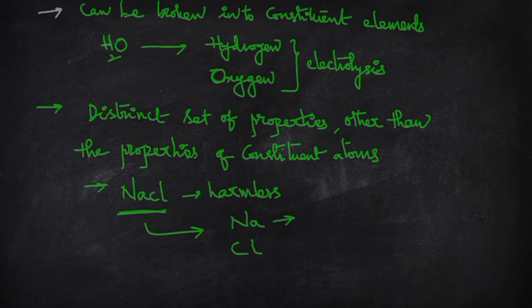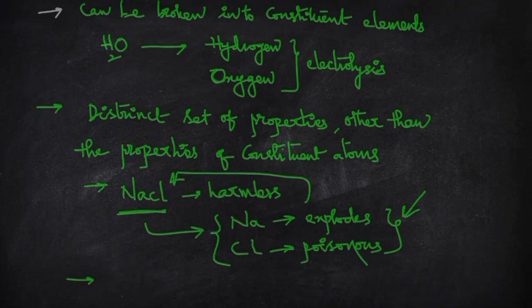Sodium is very reactive. When it comes in contact with water or moisture, it explodes. And chlorine is a poisonous gas. One more property is that they have sharp melting and boiling points.